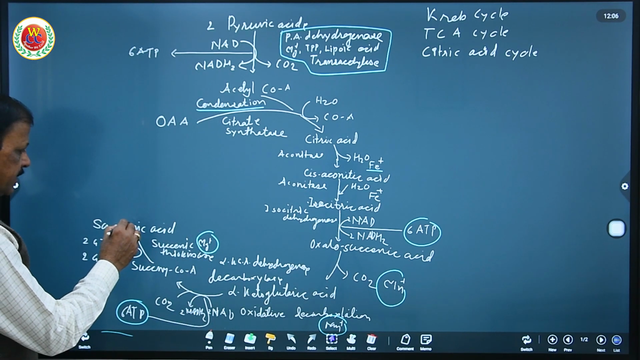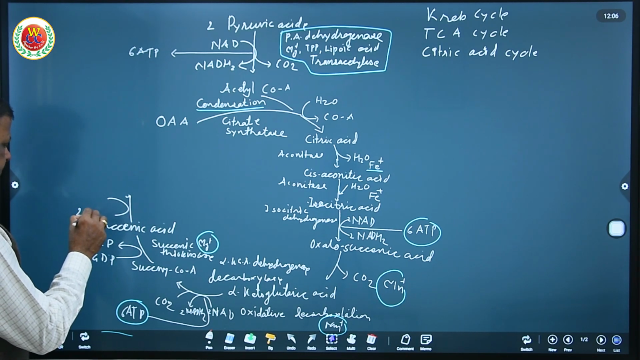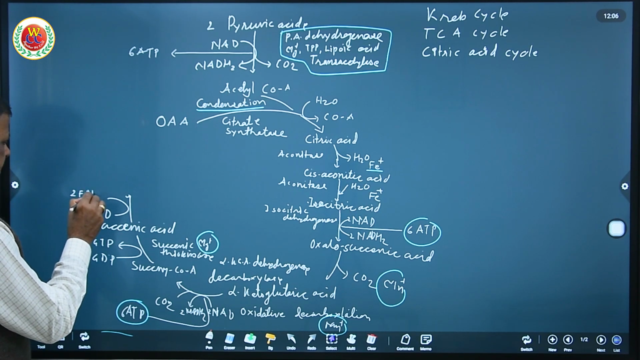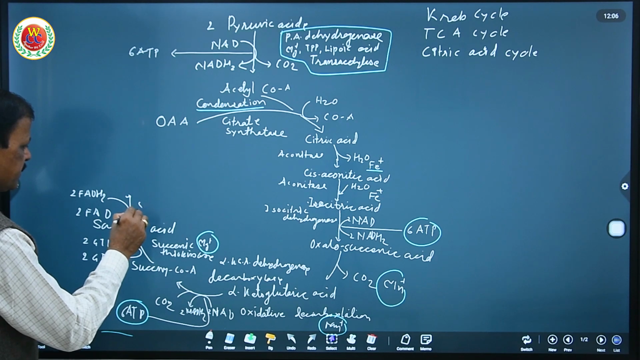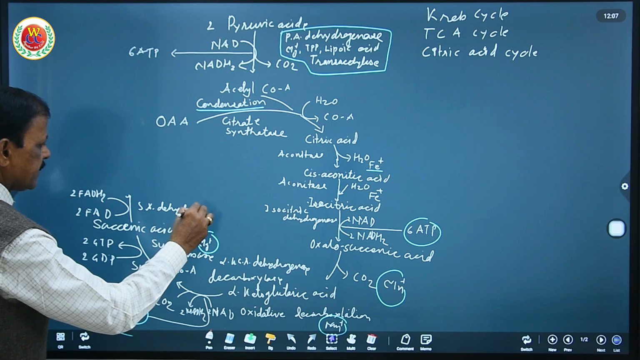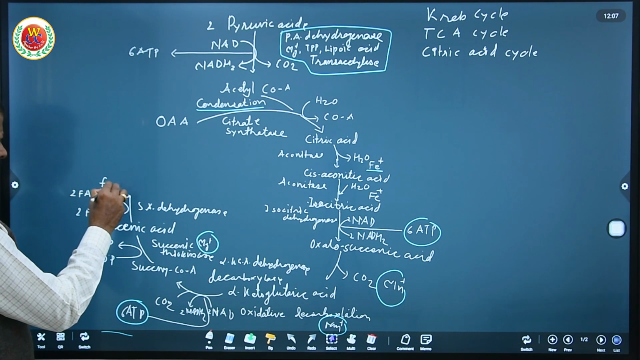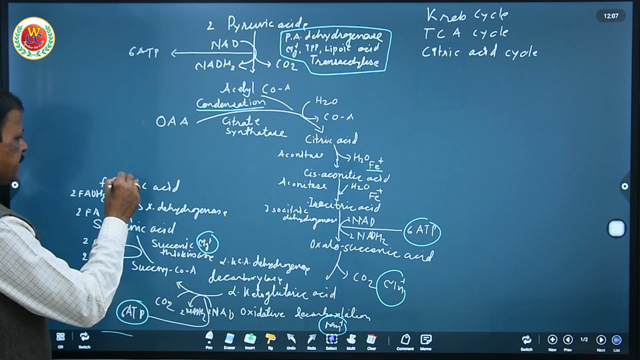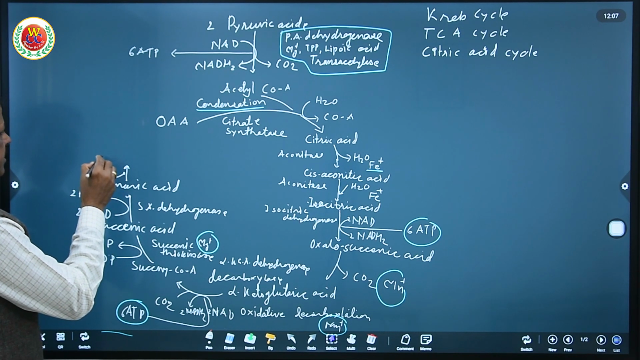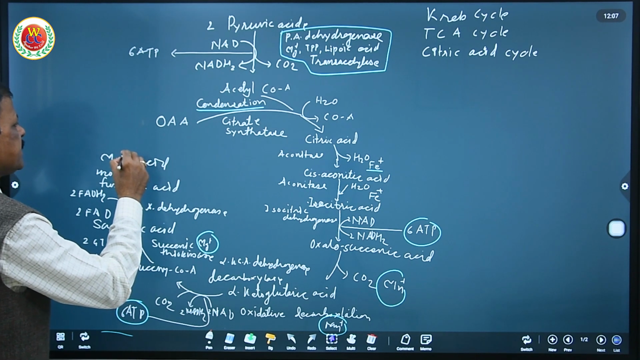Okay, now this succinic acid undergoes oxidation where 2 molecules of FAD undergo hydrogenation to produce 2 molecules of FADH2 in presence of succinic acid dehydrogenase, and form fumaric acid. Now fumaric acid undergoes hydration, that is, addition of water to produce malic acid, and this malic acid undergoes